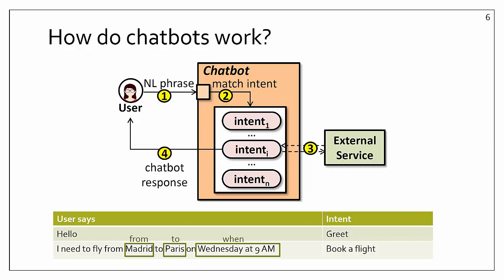The external service calls may require parameters to process the request. These parameters can be obtained from the sentence. In the book a flight example, the chatbot obtained the parameters from with the value Madrid, to with the value Paris, and when with the value Wednesday at 9 a.m.